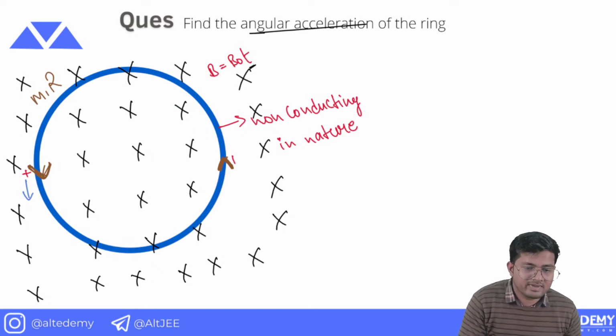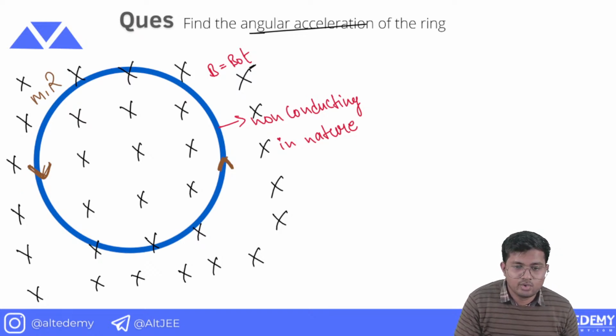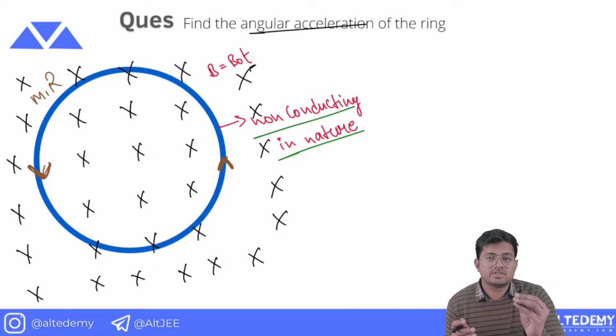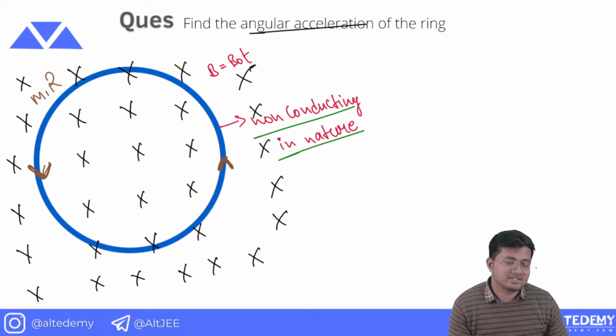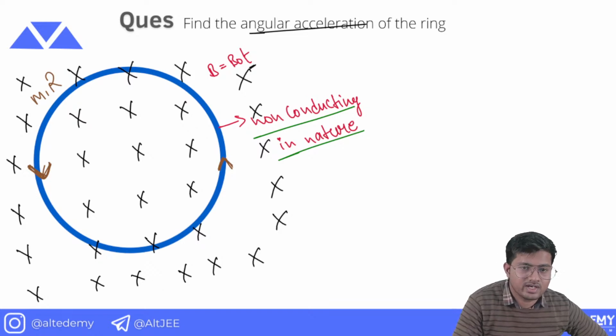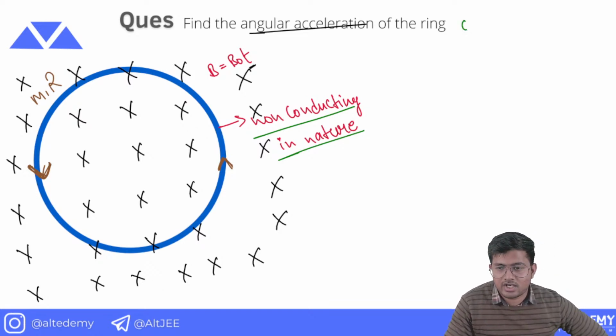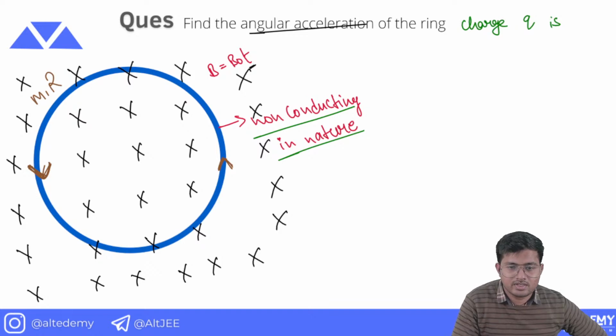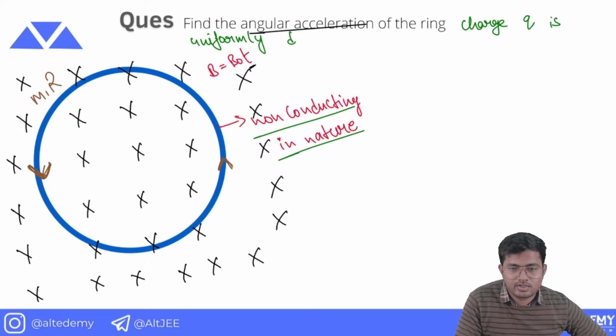But what makes this question different is that the loop is non-conducting in nature. Because the loop is non-conducting, the charged particle cannot rotate freely. This has some charge q. Let me write it here. Charge q is uniformly distributed.